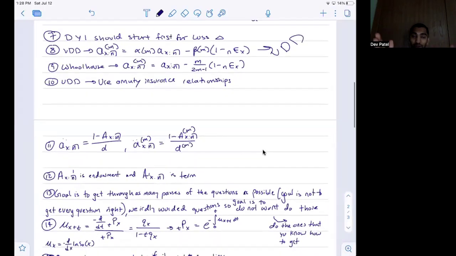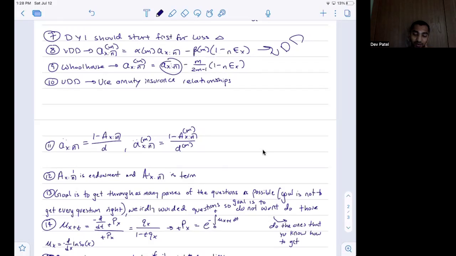Again, one of the other things is you want to know the simple version of the Woolhouse formula when it is a term annuity. So if it's a_{x:n} with payments monthly, you want to make sure that's a_{x:n} minus (m minus 1) over 2m times (1 minus nEx), that endowment.